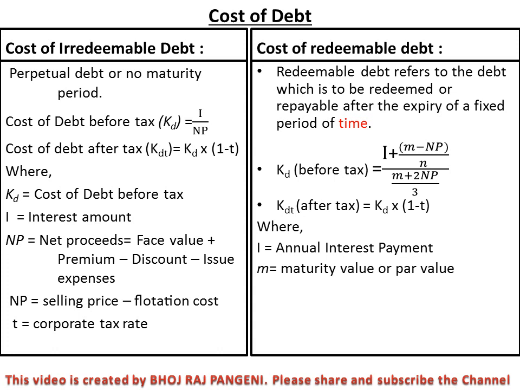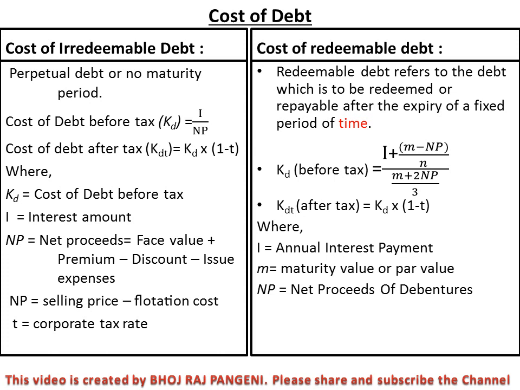Sometimes the maturity value is higher than the par value. For example, if the debenture or bond will be redeemed at premium, then the maturity value is greater than par value, so M is maturity value. First of all you have to write the maturity value, or in the absence of maturity value you can write the par value. And NP means net proceed of the debenture or the debt, whatever we say.